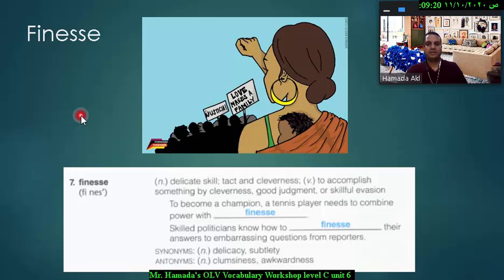As you can see in this picture here, this person has some sort of finesse to convince the people. Finesse can be used as a noun and also as a verb. If you use it as a noun, it means a delicate skill. For example, Mo Salah or Muhammad Salah has a great finesse in speed, running fast during the matches. And if you use it as a verb, it means to accomplish something by cleverness. For example, some students have to know how to finesse their teachers by answers.